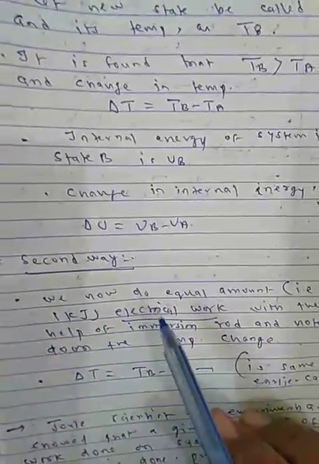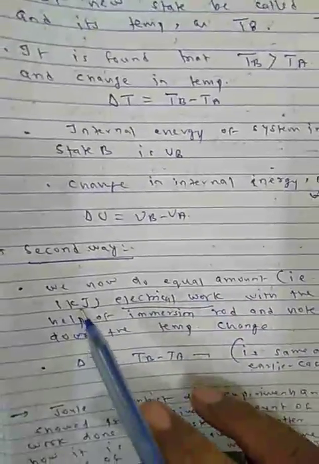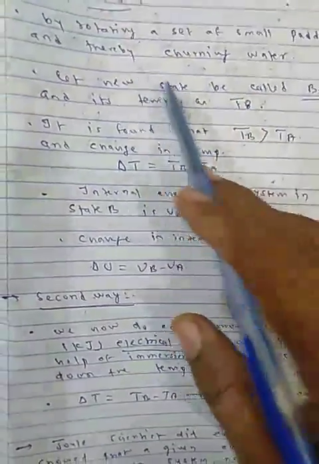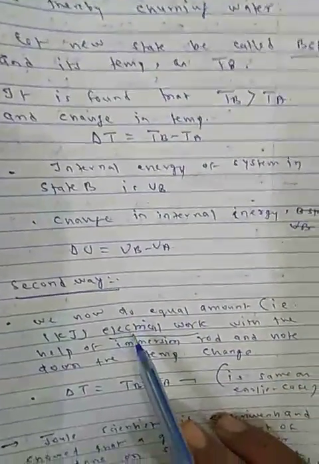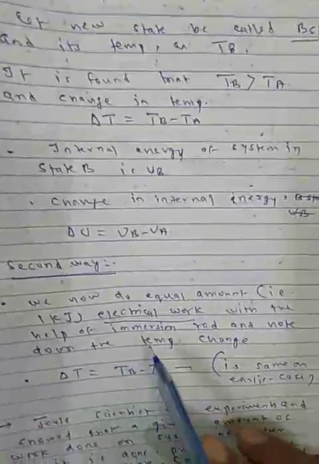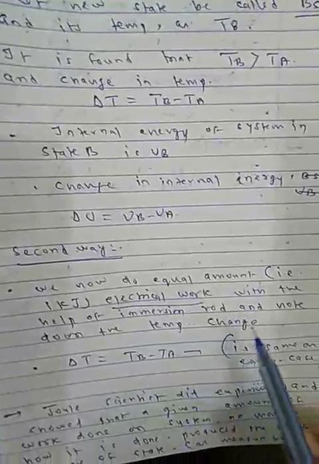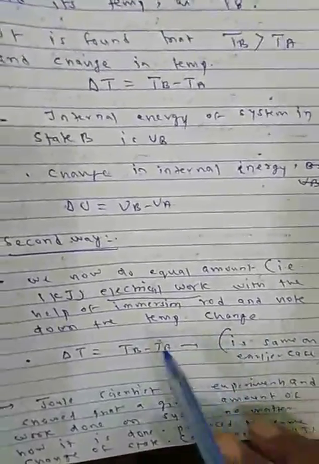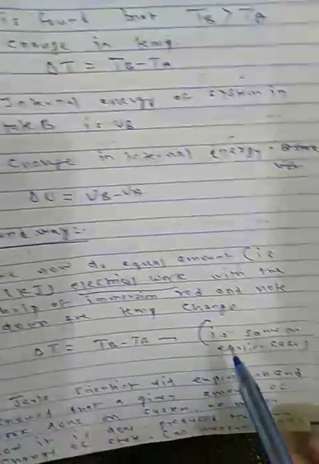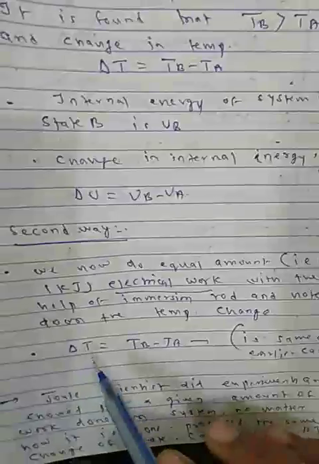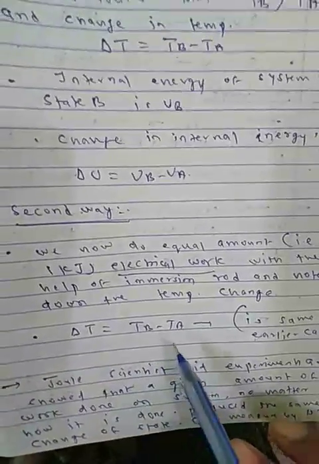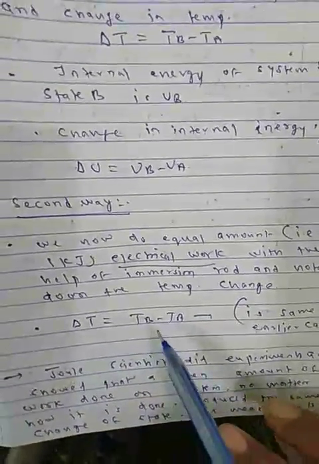Now in the second way, what will we do? We now do an equal amount, that is 1 kilojoule, of electrical work. Here we did the mechanical work by turning the paddle; here we are doing electrical work with the help of an immersion rod, and note down the temperature change. As earlier, delta T is equal to TB minus TA, meaning TB is more.